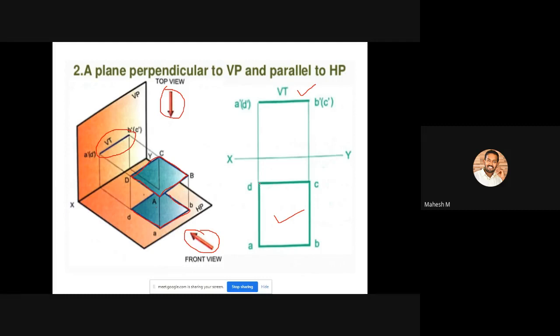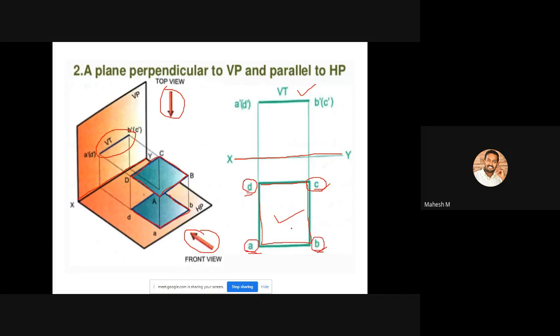So that is what is drawn here. You can create a top view like this with the same dimension of the particular plane. Okay, so you can mention the names as A, B, C, D, because the CD line is nearer to the reference line. So this one is our reference line, right? XY. So CD is nearer to the reference line and AB is far away from the reference line. So you can create a rectangular profile. C and D are nearer to the reference line, so you can mention C and D here, and you have to mention A and B here.